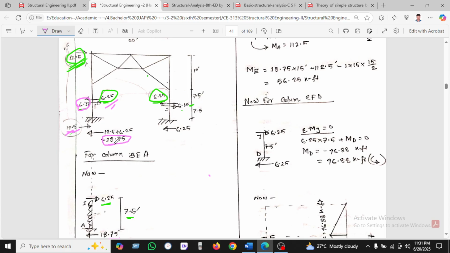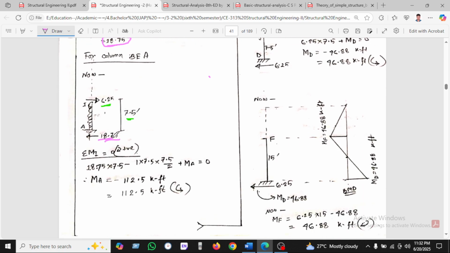In this case, we are taking the counter 6.25. Sorry, this will be 6.25 and 12.5, so it will be the counter for equilibrium purposes. It will be 18.75. Okay, so that's why 18.75 is here.